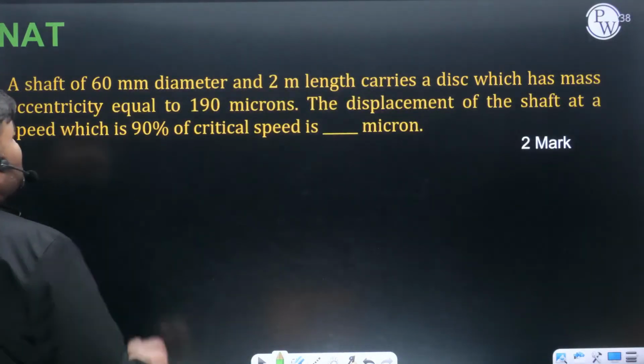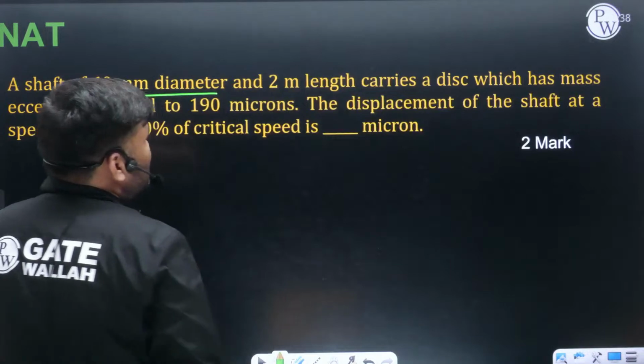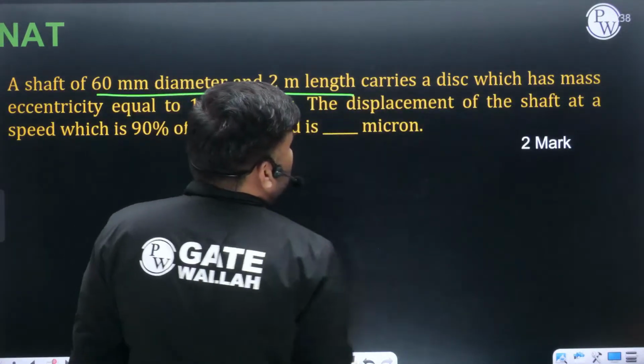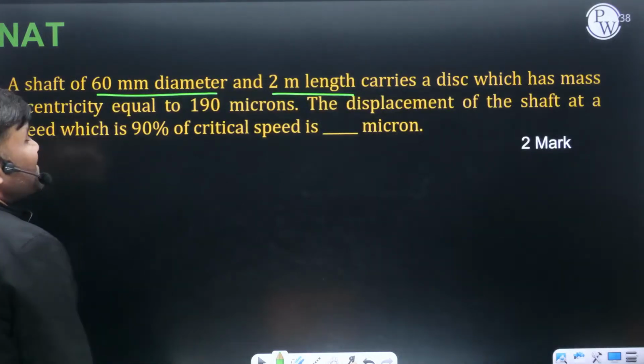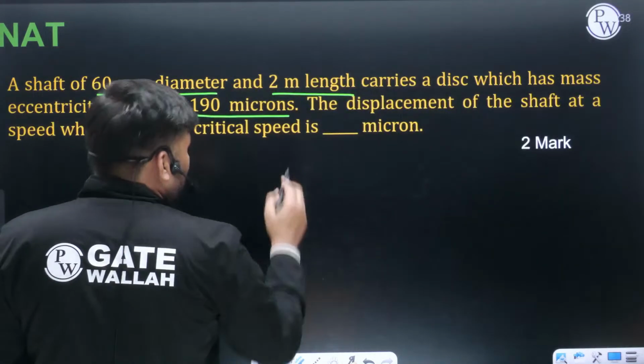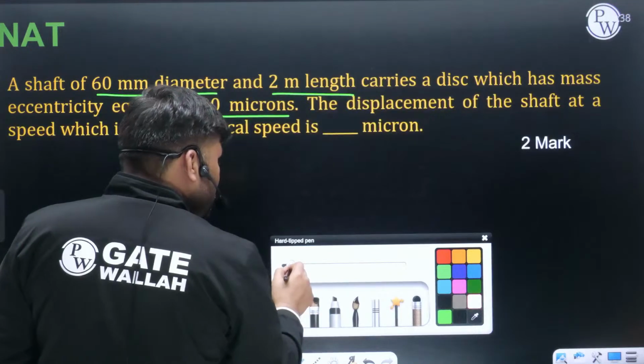A shaft 60 mm in diameter and 2 meters long carries a disc which has mass eccentricity equal to 190 microns. Eccentricity they have given.